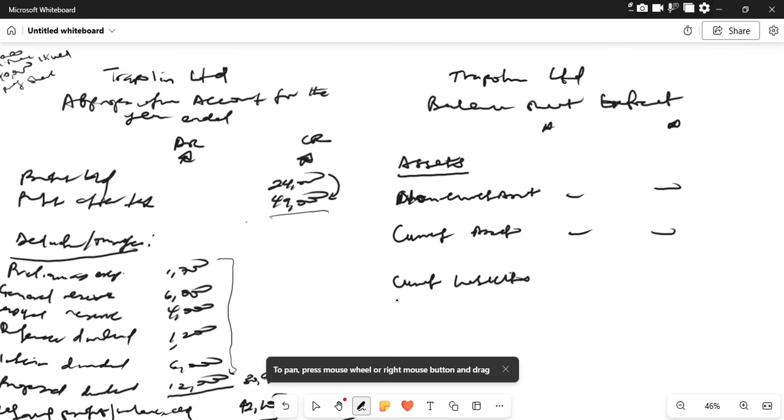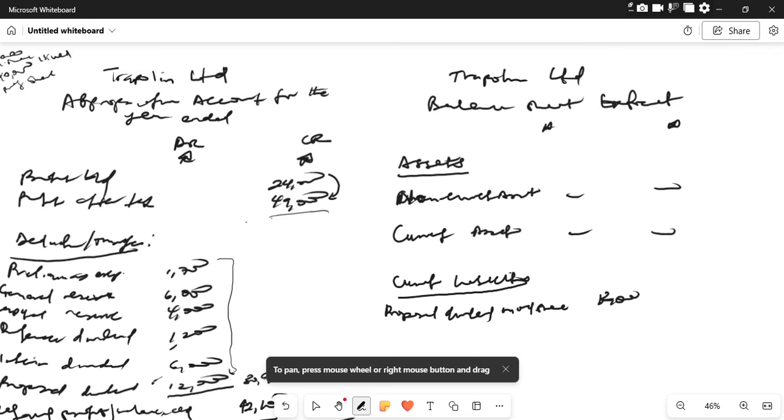Under current liabilities, we should have the proposed dividend on the ordinary share, which is 12,000. So we transfer that to the balance sheet.